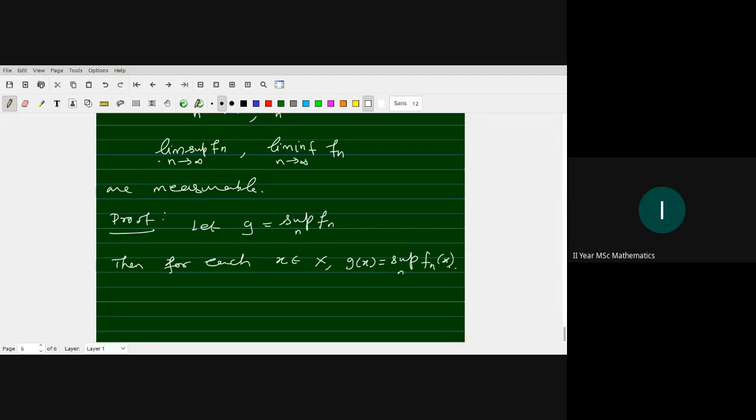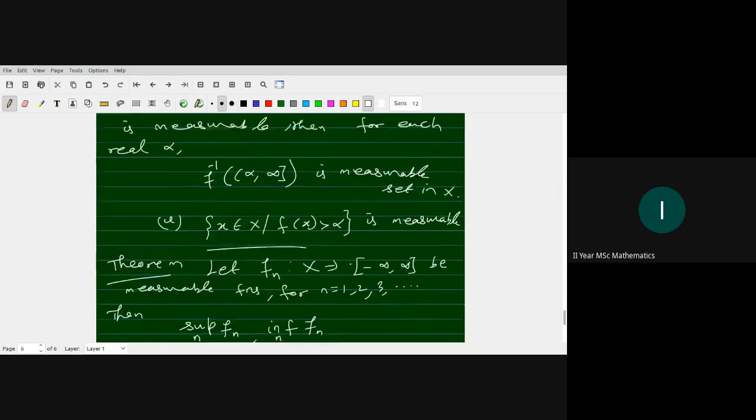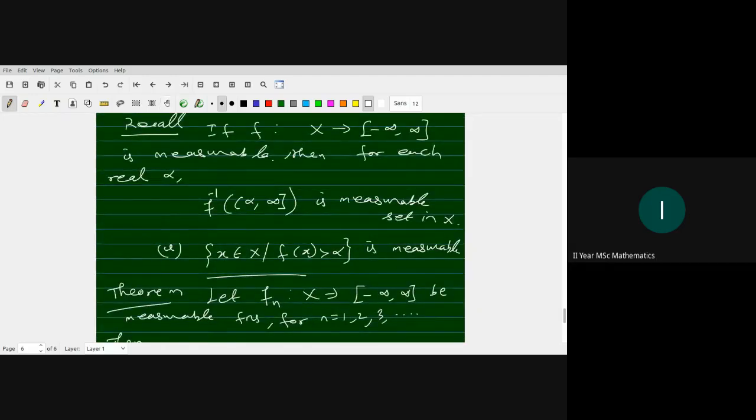Now recall the result, the other way is also true. f is measurable if and only if for each real alpha, f inverse of alpha comma infinity is measurable.